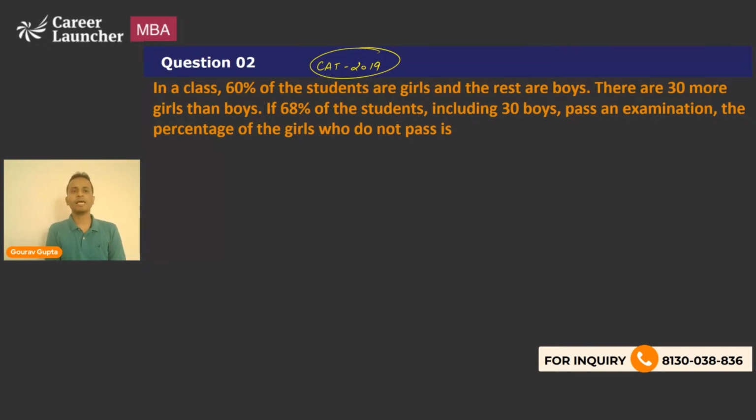So question is, in a class, 60% of the students are girls and the rest are boys. There are 30 girls more than boys. Okay, there are 30 more girls than boys. If 68% of the students, including 30 boys, pass the examination, the percentage of girls who do not pass the examination is how much?